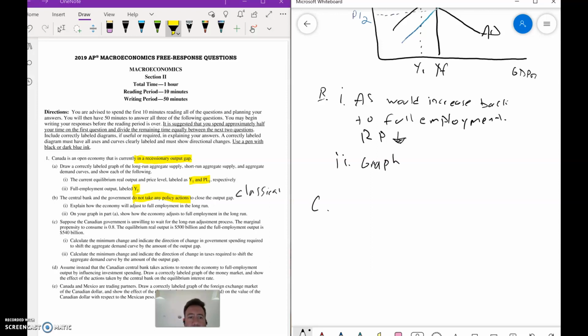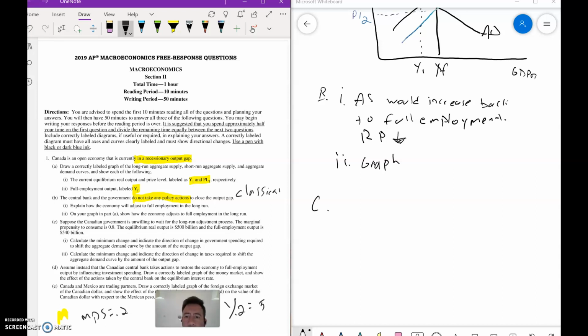C says, suppose that is unwilling to wait for the long run. MPC is 0.8, which means we know that if MPC is 0.8, we know MPS is going to be 0.2. Remember, 1 over 0.2 gives us a multiplier of 5. So it says real output is 500 billion. The full employment is 540. So that tells us right there how large our gap is and what we have to close. So it tells us we have a $40 billion gap to close.